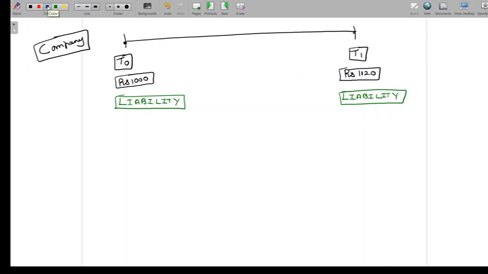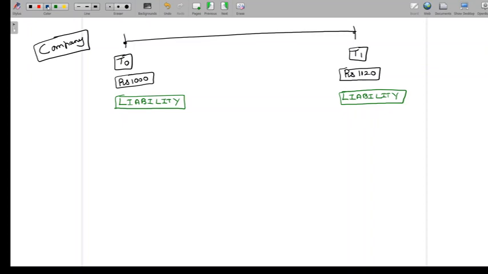So we can see in this example that there is a liability for the company at T0 and also at T1, but the value of the liability is not the same. Just like we saw that the bank had an asset at T0 and also an asset at T1, but the value of the asset was not the same. Similarly here, from the context of the company, there's a liability at T0 and also a liability at T1, but the value of the liability is not the same.